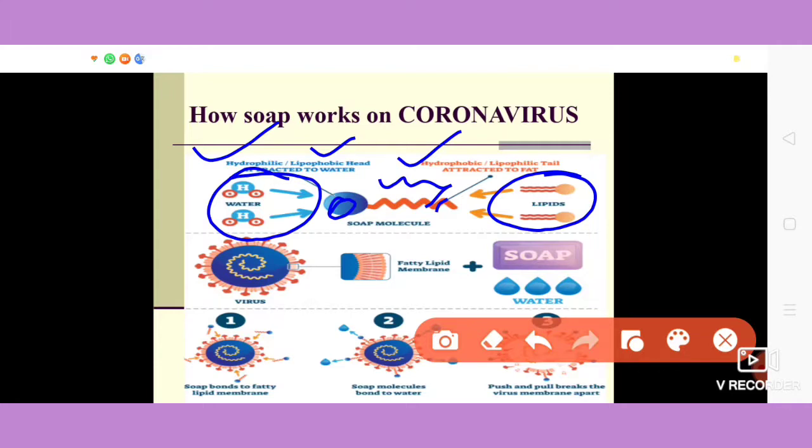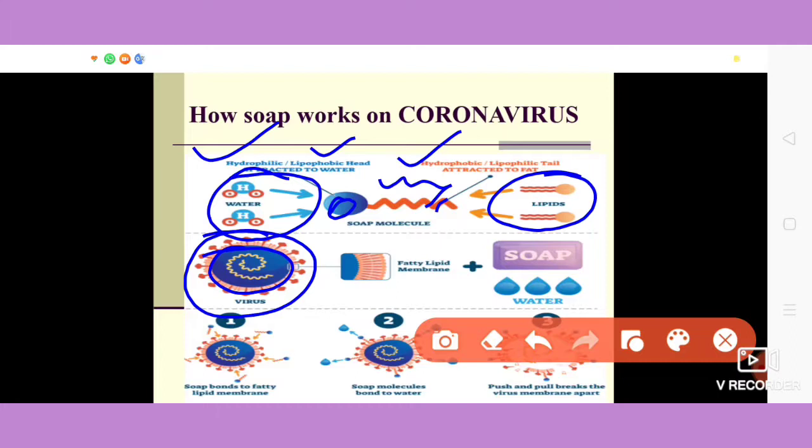Lipids are the fats or oils type particles which make up the surface of the coronavirus. We know that viruses have a protein coat, and that coat also has lipids in it.